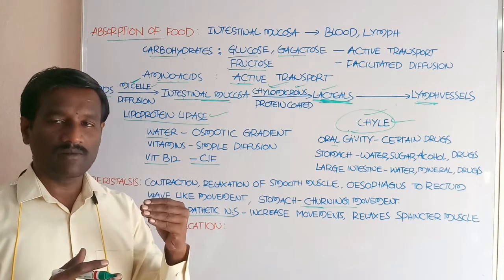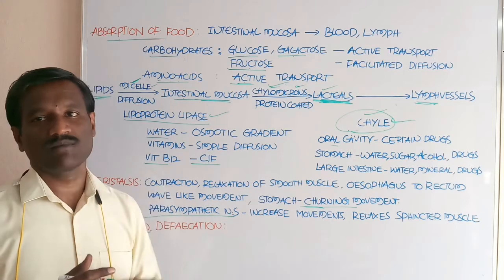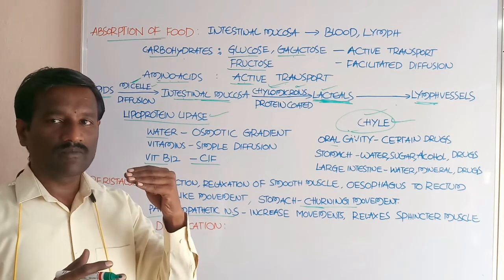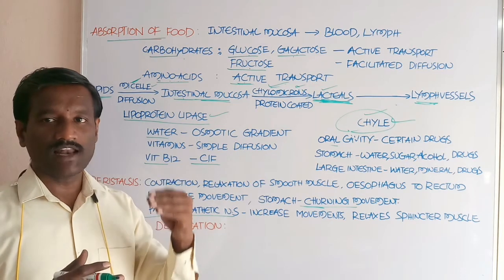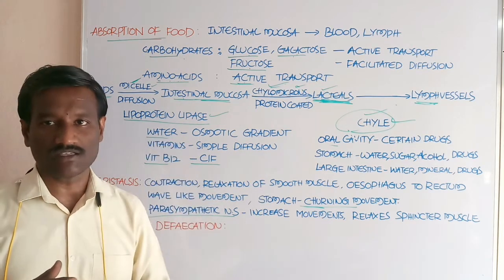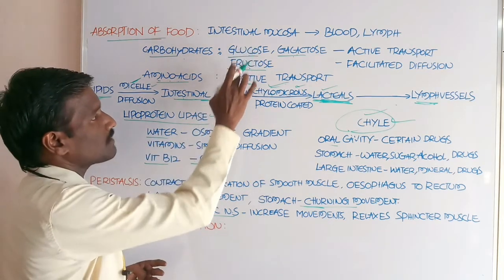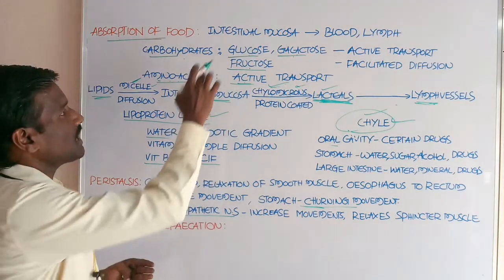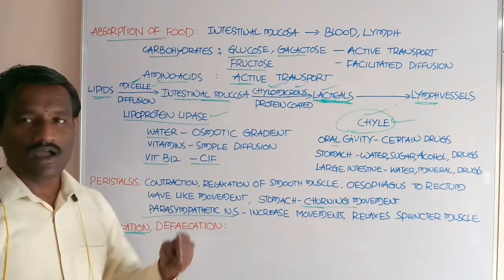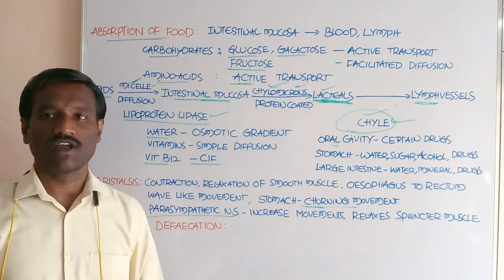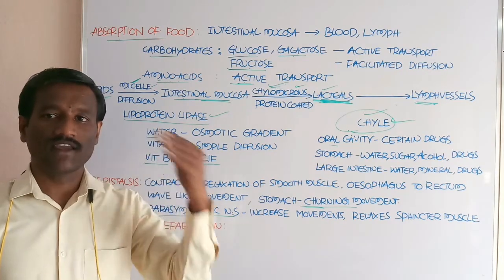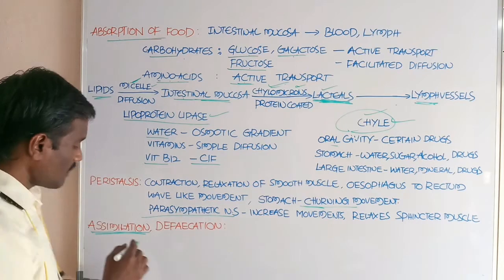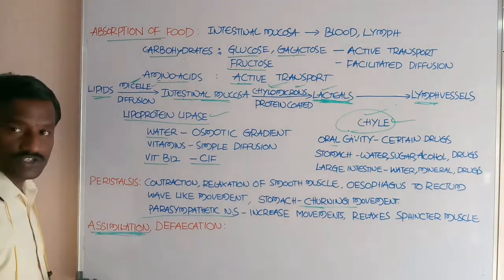In the cytoplasm of the cell, these absorbed food particles help in production of energy and in growth and repair of the animal. That is called assimilation. Okay, students.